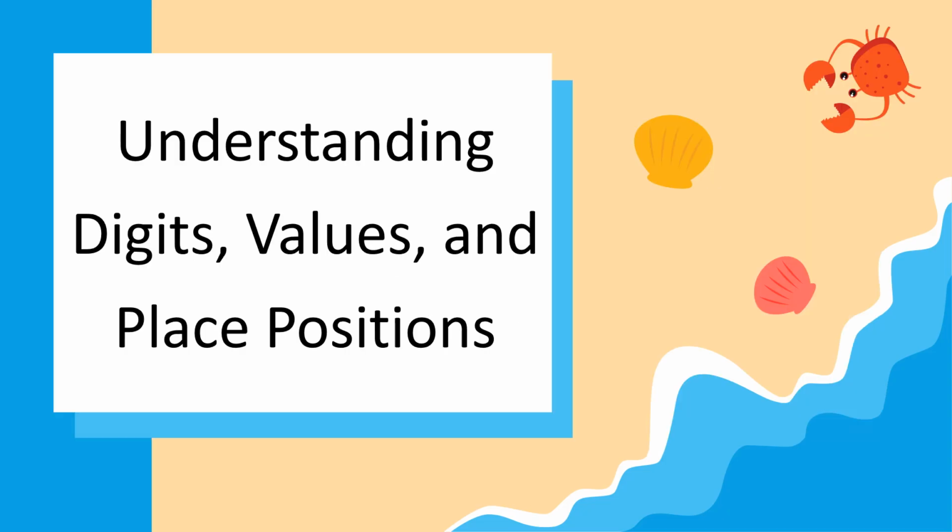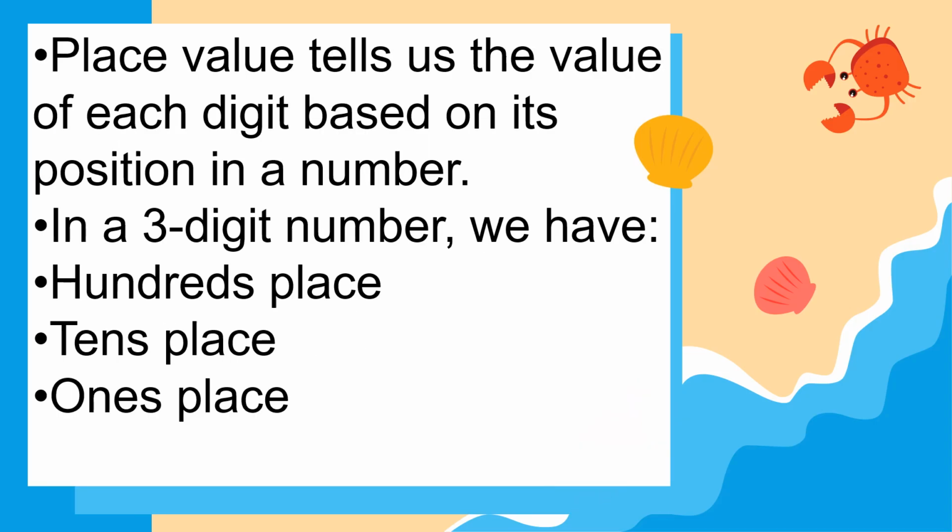Now, understanding digits, the values of the digits, and the place positions of the digits. Place value tells us the value of its digit based on its position in a number.